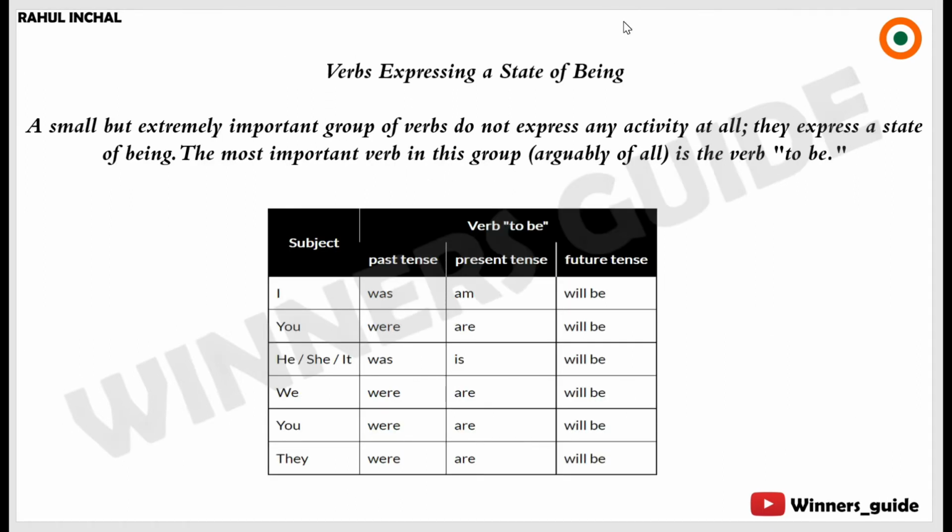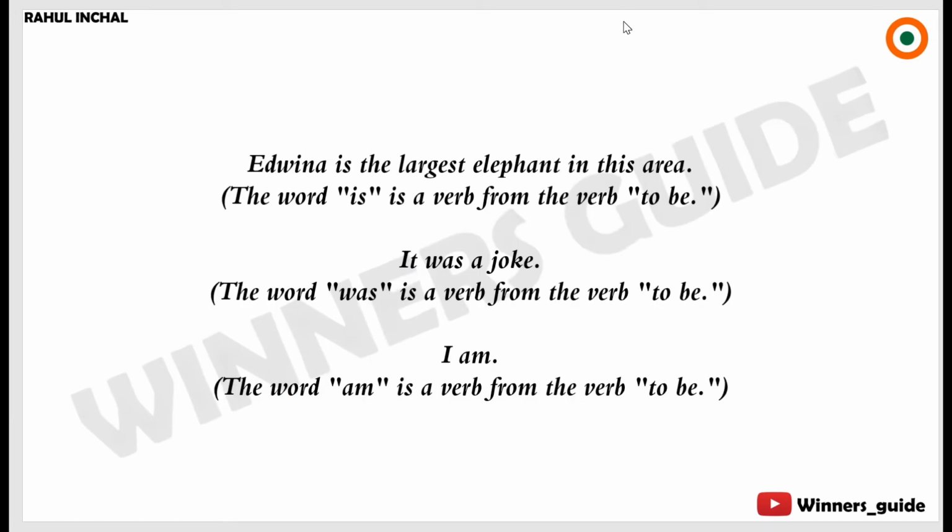Moving ahead, verbs expressing a state of being. A small but extremely important group of verbs do not express any activity at all. They express a state of being. The most important verb in this group is the verb to be. I have put a table here in front of you and I want you to go through this table. We'll do more examples at the end, like I said. So this table will help you understand verbs expressing a state of being in a better way. Now, I have these few examples of the to be form.